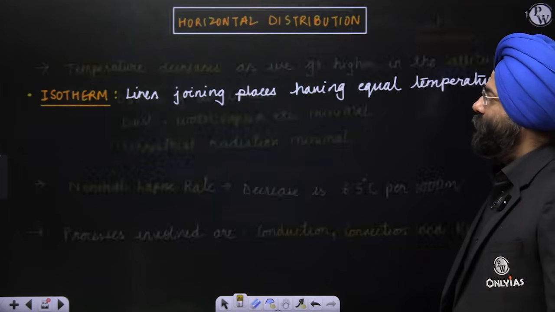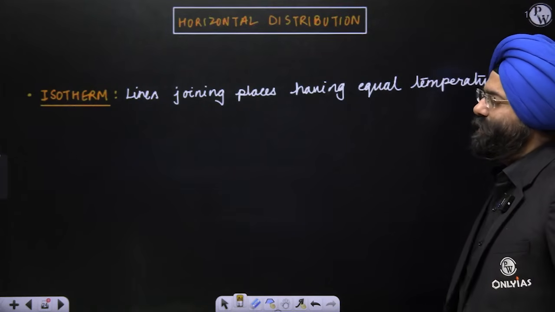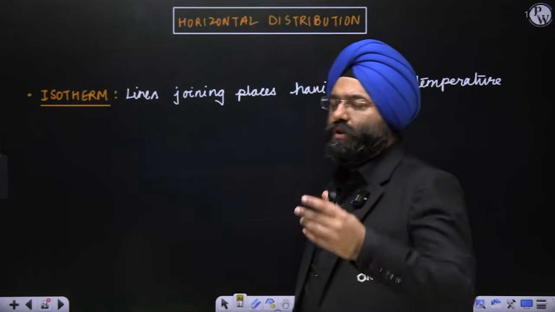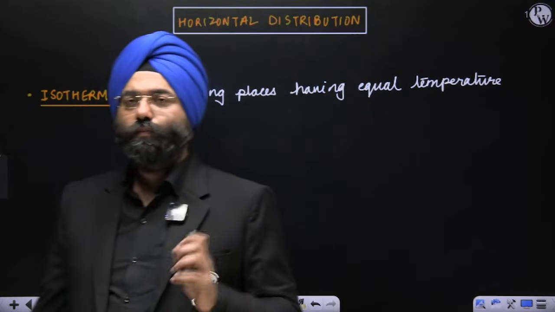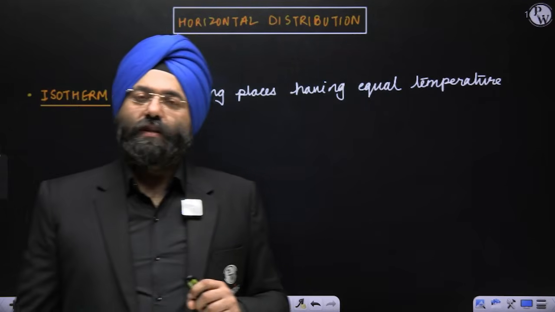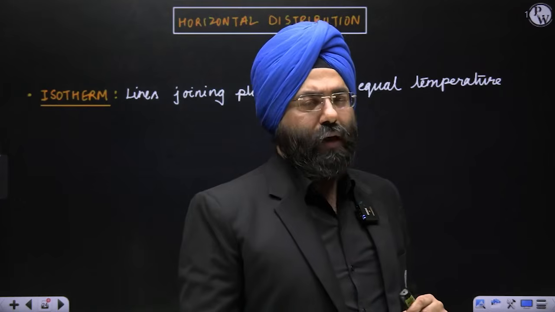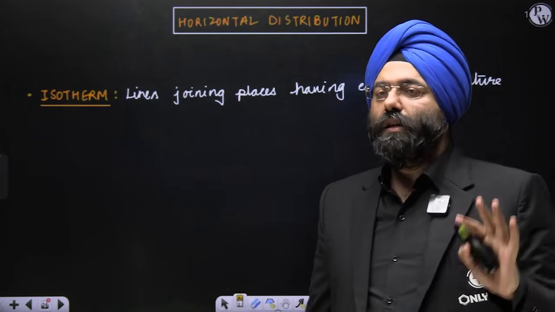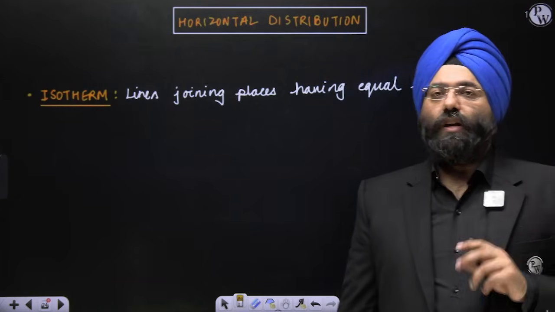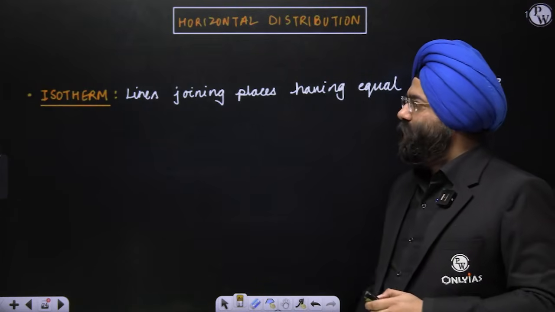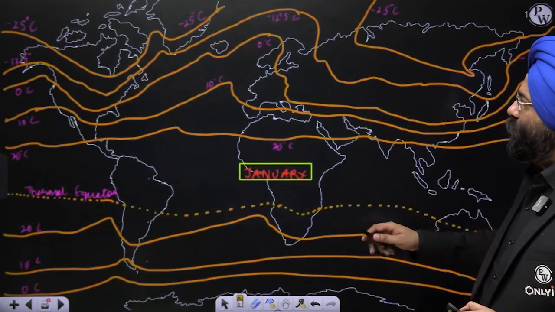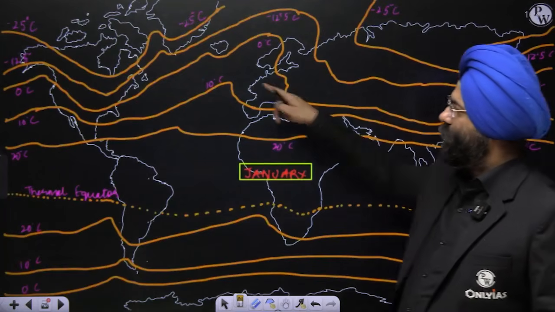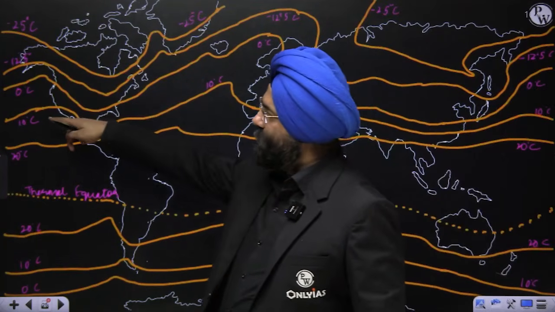Okay. Now next, horizontal distribution. Please understand, before I do the horizontal distribution, there are certain things that you should know. I'm going to use a map which is present in your NCERTs also. The two maps with respect to the world, with respect to the month of January and with respect to July. Before that, let me show you a map. Do you realize these lines that I have drawn? All these lines are mentioning temperature.